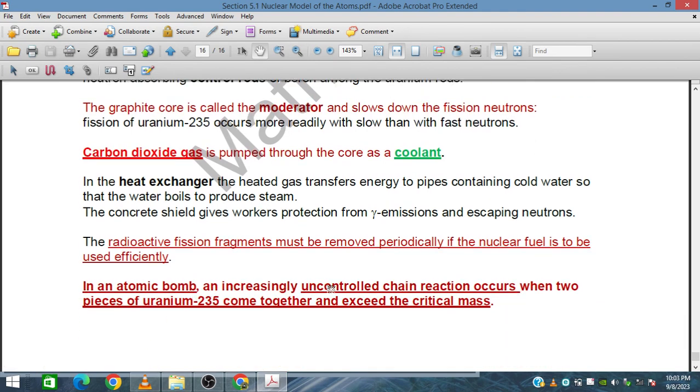An atomic bomb is an uncontrolled chain reaction that occurs when two pieces of uranium-235 come together and exceed the critical mass.